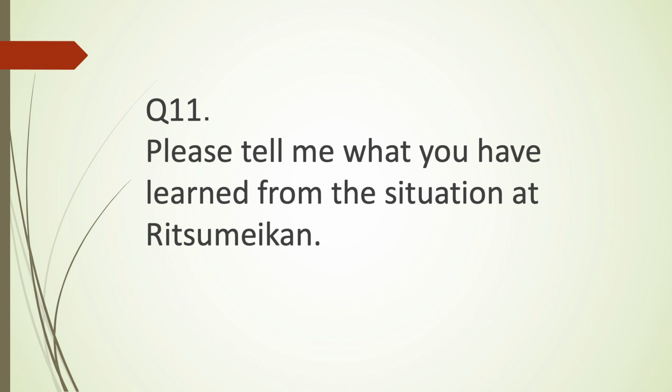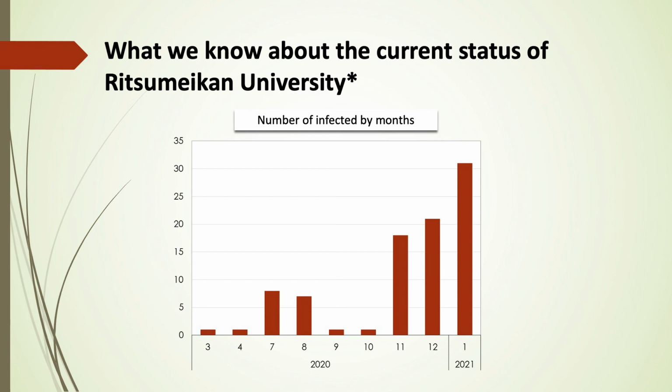Please tell me what you have learned from the situation at Ritsumeikan. To date, fewer than 90 students, faculty, and staff members at Ritsumeikan have been infected. The cases in the 2 months of December and January alone account for 60% of the total number of people who have been infected to date. To date, there have been no cases of severe infection among students.